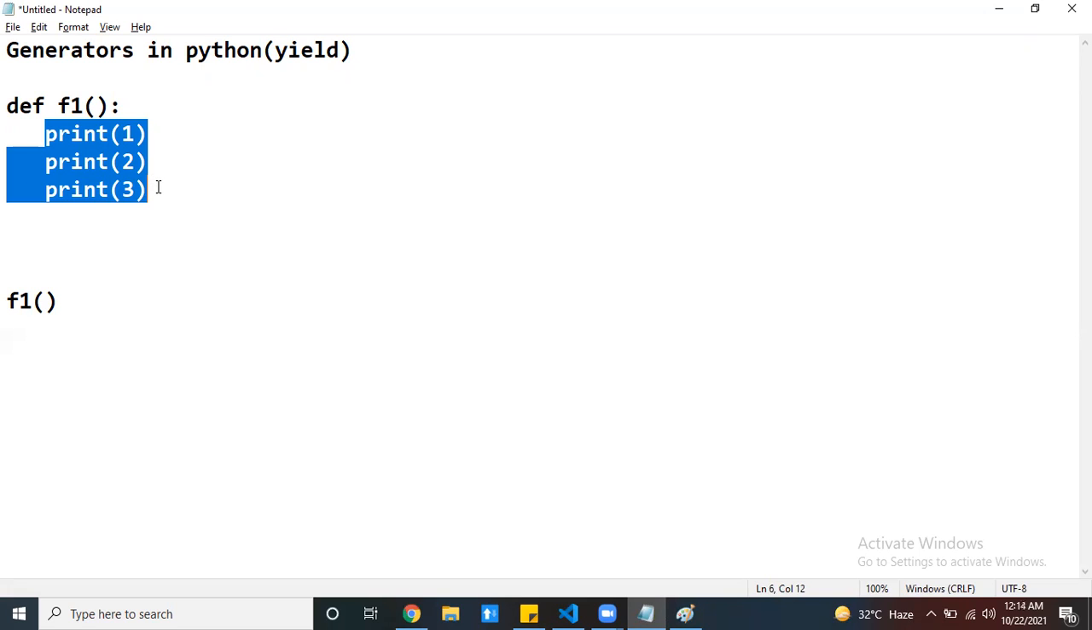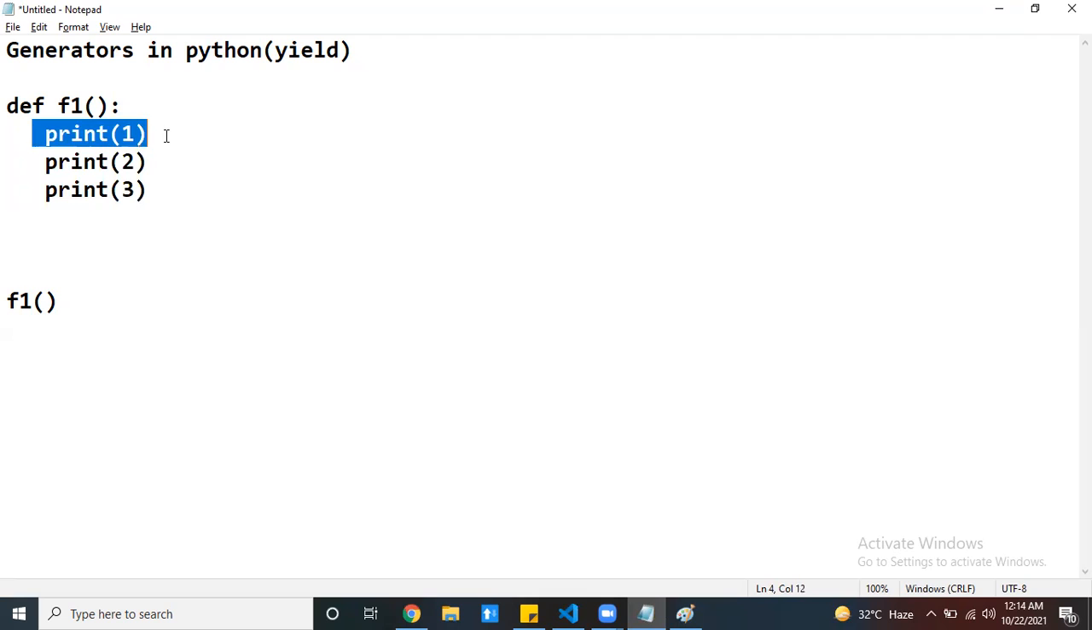That means the execution of the statements inside a function is not controlled by you. First statement to last statement, one by one, it's going to execute. If it is a normal function, this is the only process. But my requirement is that I want to control the execution of the statements inside the function. I want to control it.